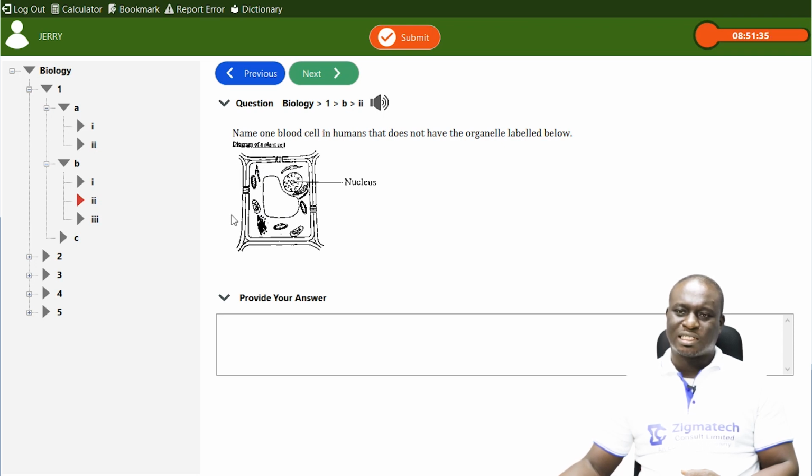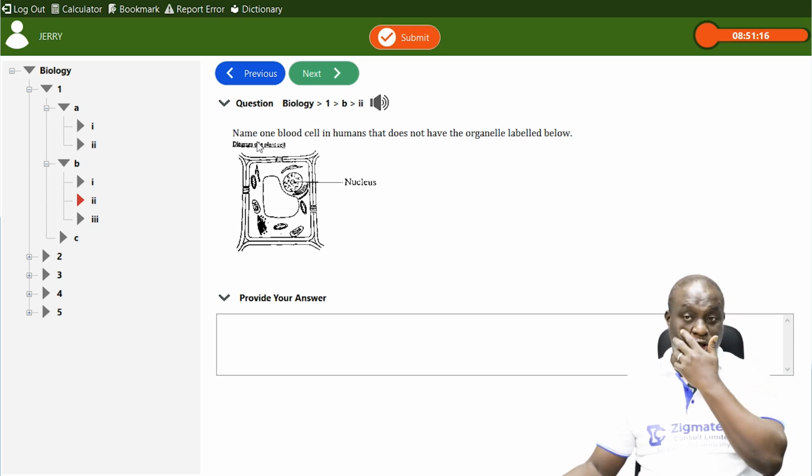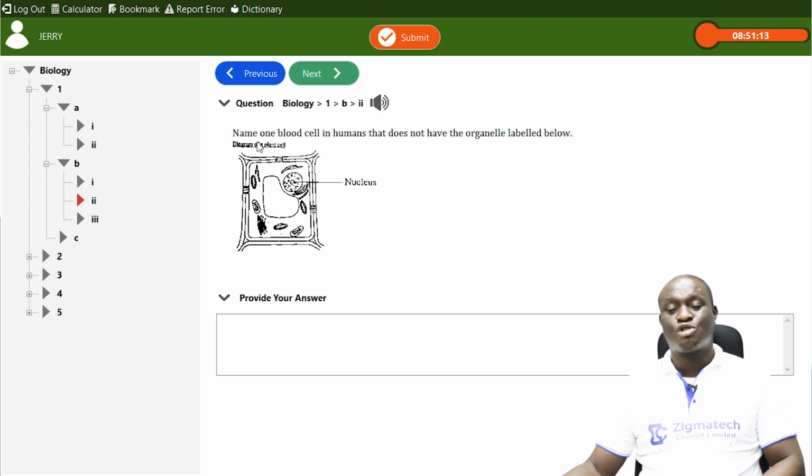You can see the cell wall, which is the outer part of the plant cell. Now, let's go back to this question: name one blood cell in humans that does not have the organelle responsible for cell reproduction, that is, that does not have the nucleus.